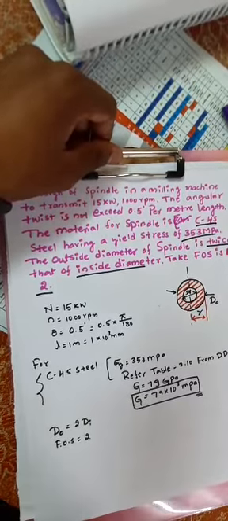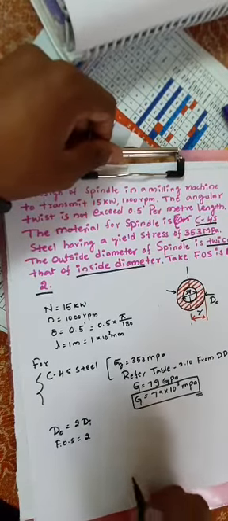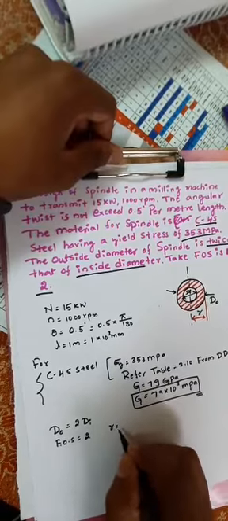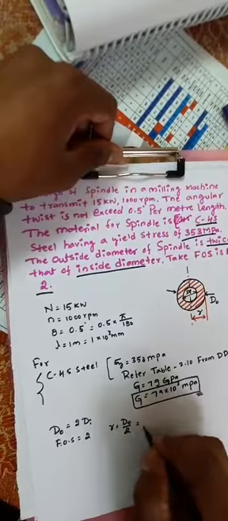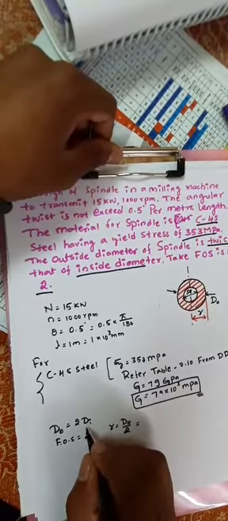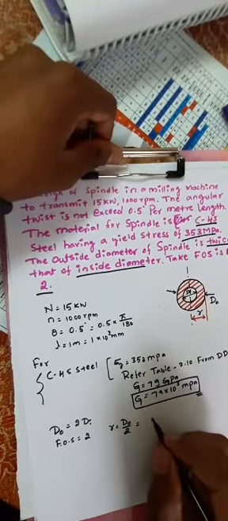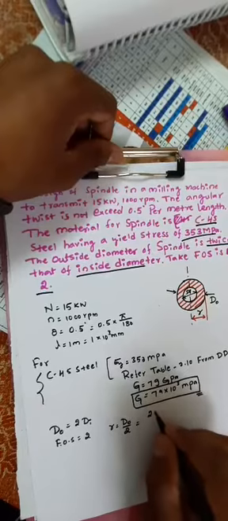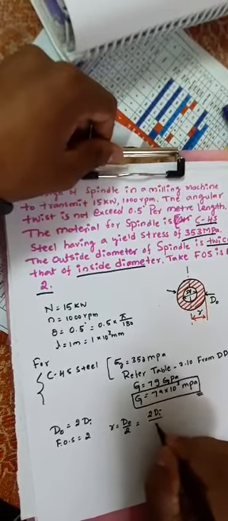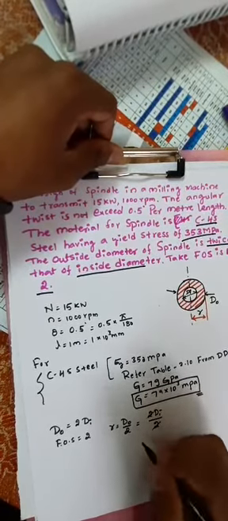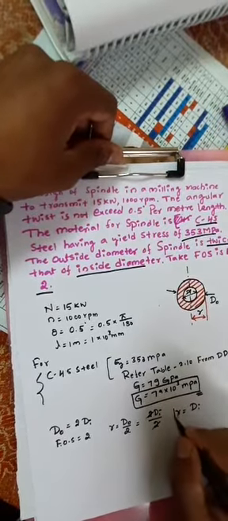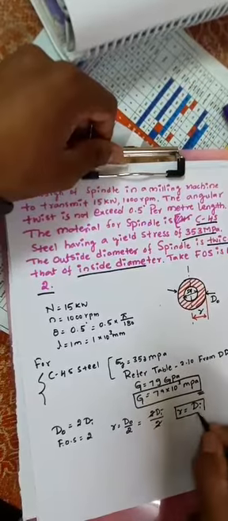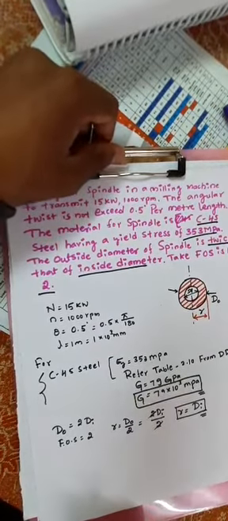For example, here we need to find the radius, where r is equal to d naught divided by 2. Where d naught is equal to 2 times di, so r is equal to 2 di divided by 2. These two get cancelled, so r is equal to di. This is the radius.